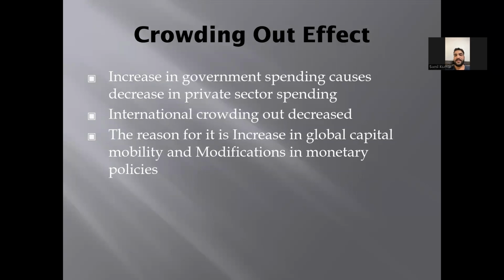So now the next slide is the crowding out effect. An increase in government spending causes a decrease in private sector spending, and international crowding out decreases. The reason for it is an increase in global capital mobility and modification in monetary policies.